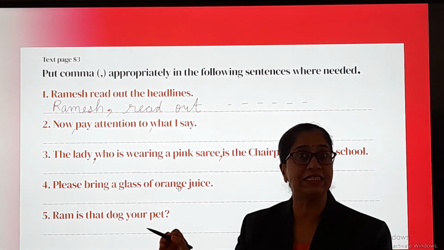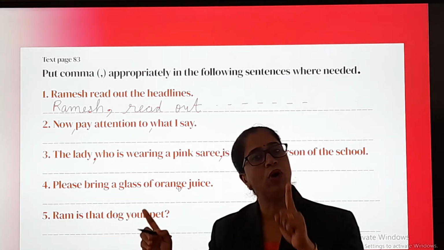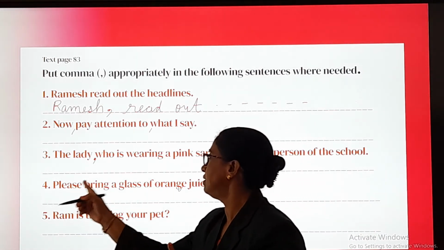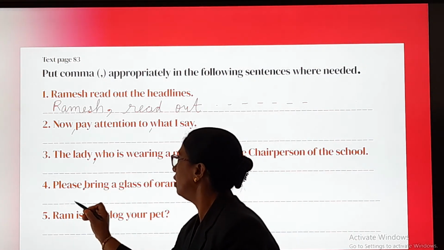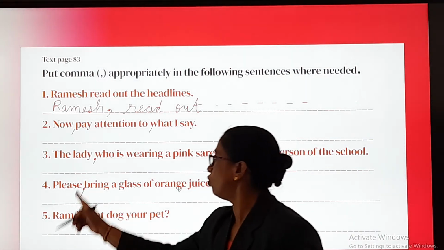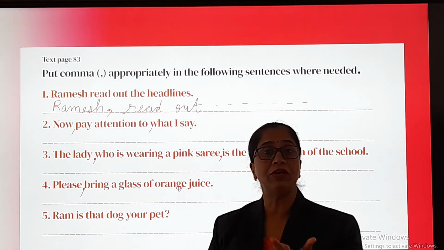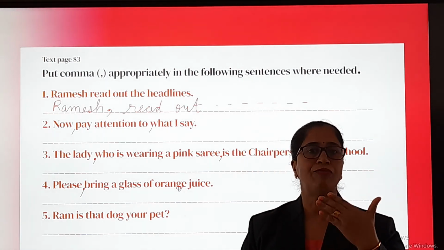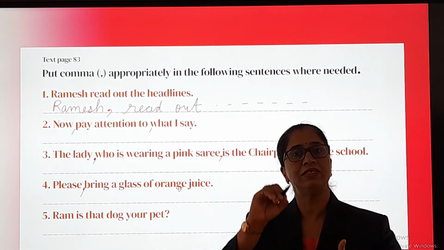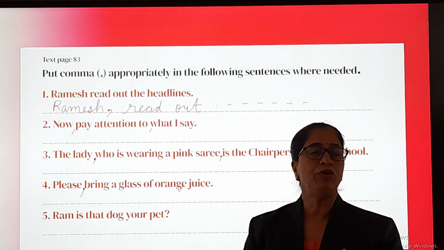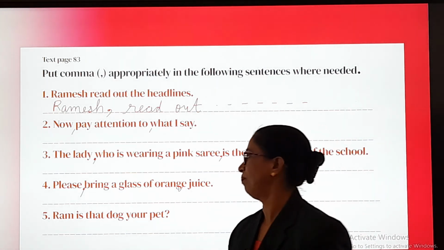Please, yes, no. ये words भी अगर if it is there in the beginning, you have to put a comma. Please, bring me a glass of orange juice. So after please, you will put a comma. Okay. So when you copy it down, after please, you will put a comma. And suppose if it is, yes, I have got good marks in the exam. After yes, you will put a comma. No, I am not going to do this work. So after no, you have to put a comma.